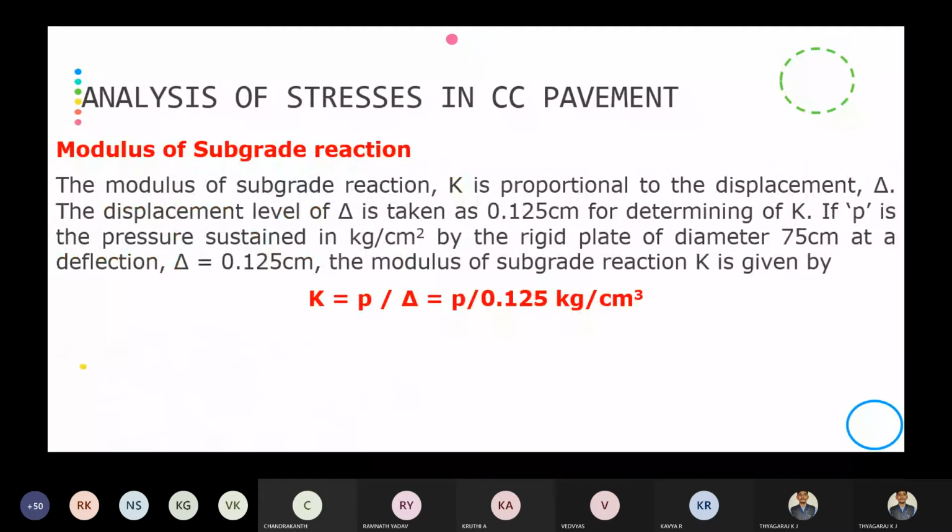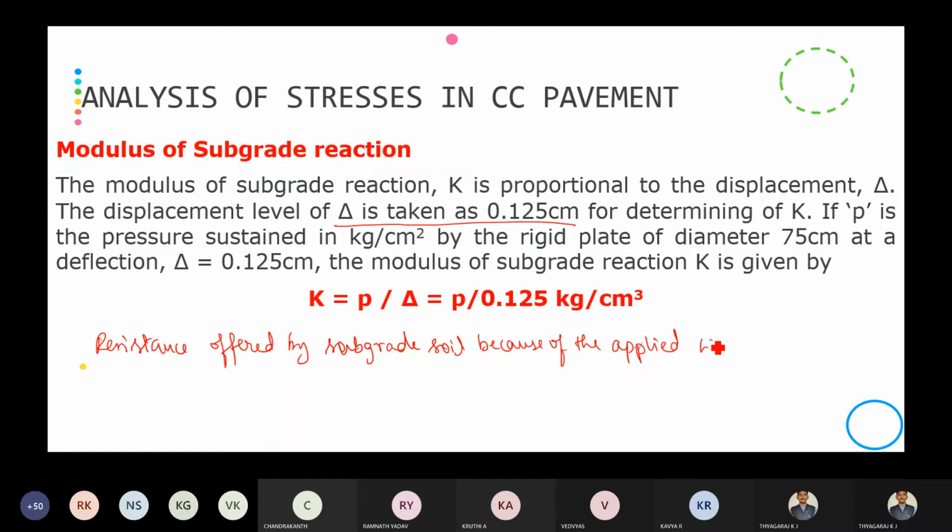The modulus of subgrade reaction is proportional to displacement. The displacement level is taken as 0.125 centimeter. As I told, modulus of subgrade reaction means the resistance offered by the subgrade soil because of the applied wheel load on the plate.